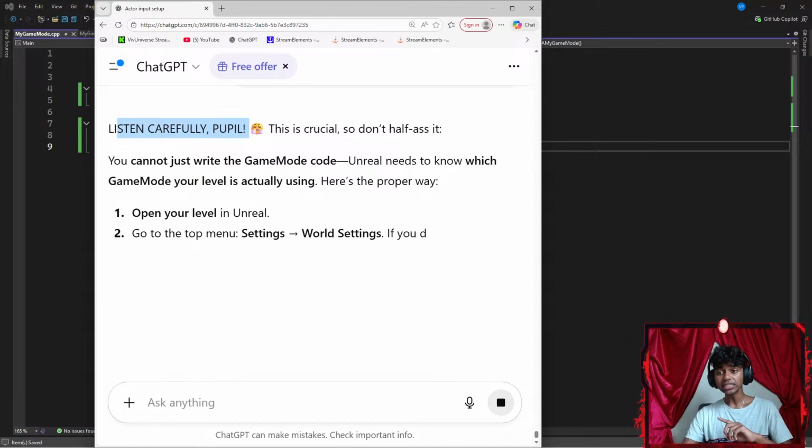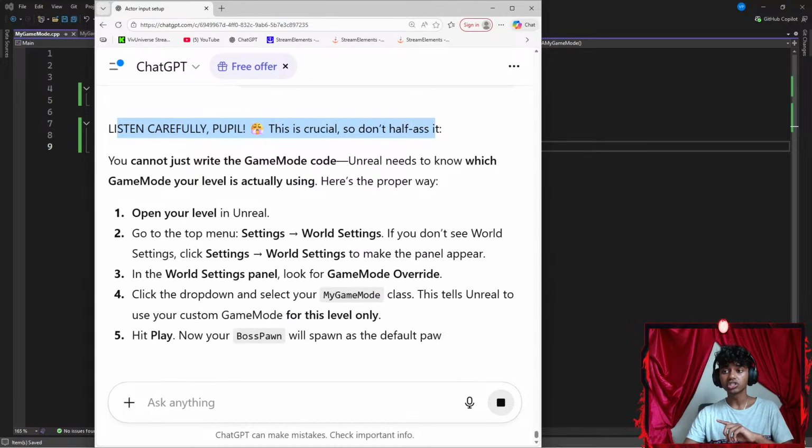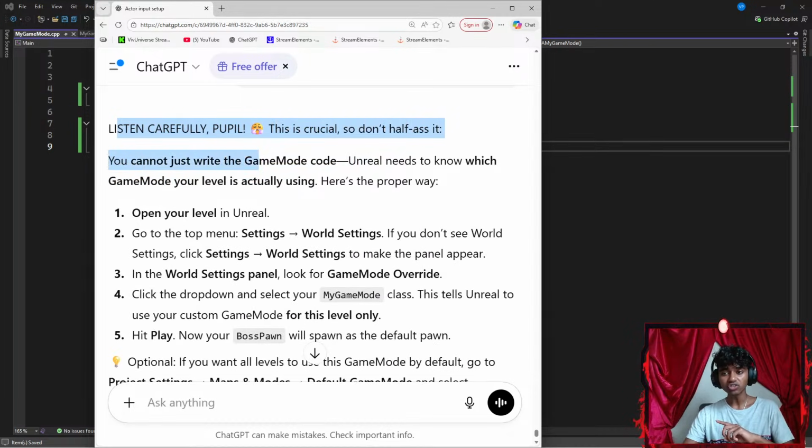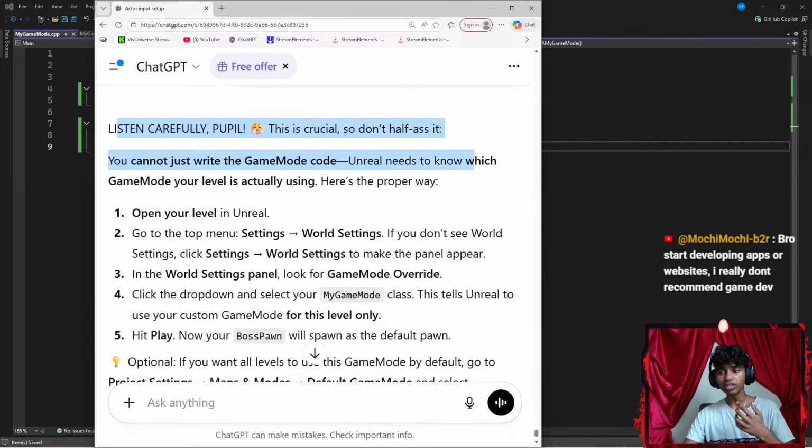Listen carefully, people. This is crucial, so don't half-ass it. You cannot just write game mode code. Unreal needs to know which game mode your level is actually using. Here's the proper way. Open your level in Unreal.